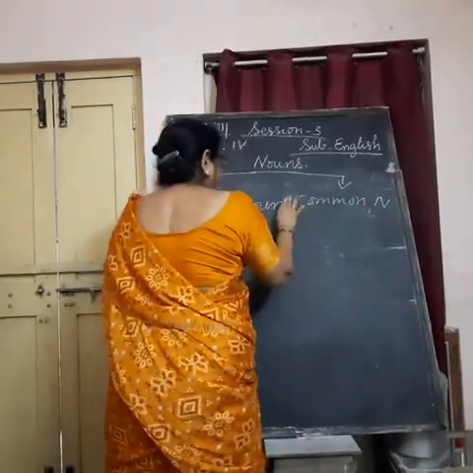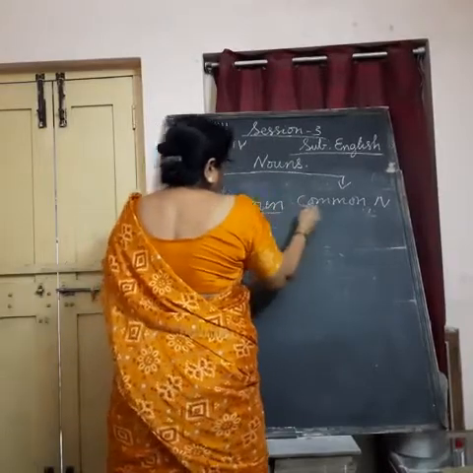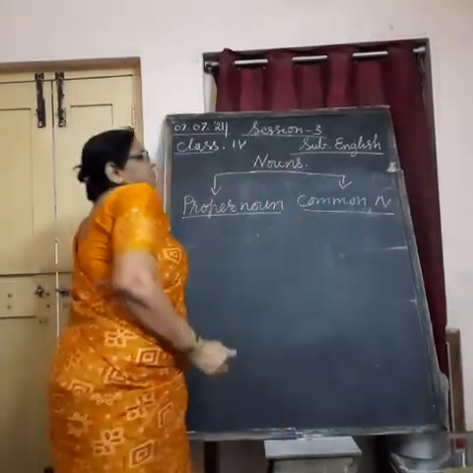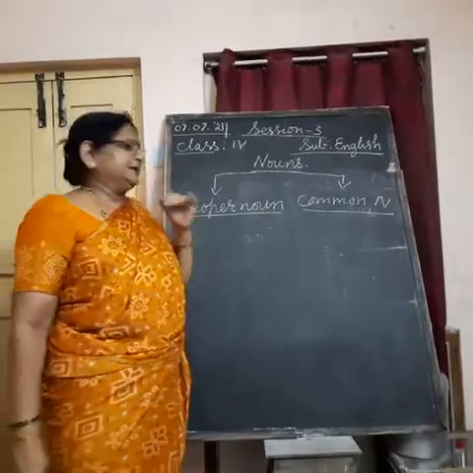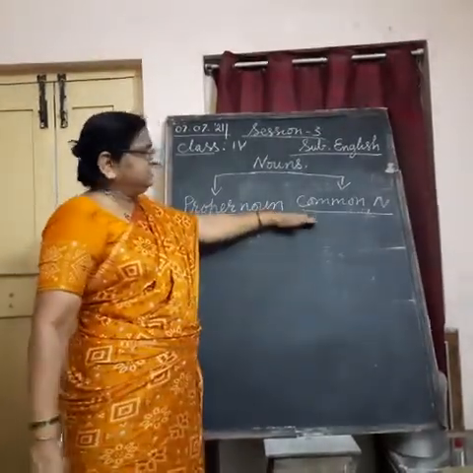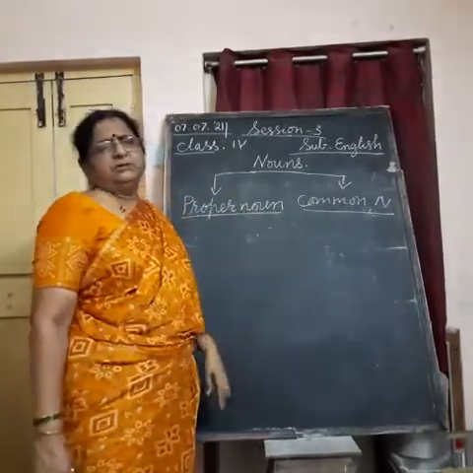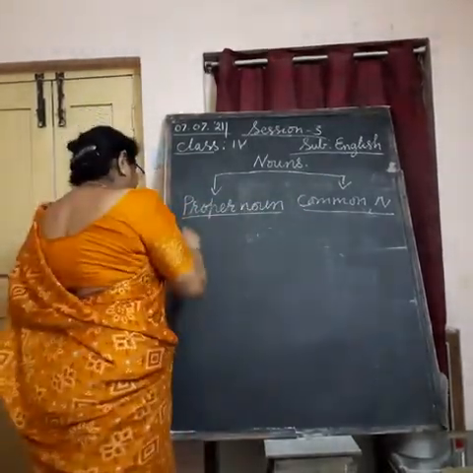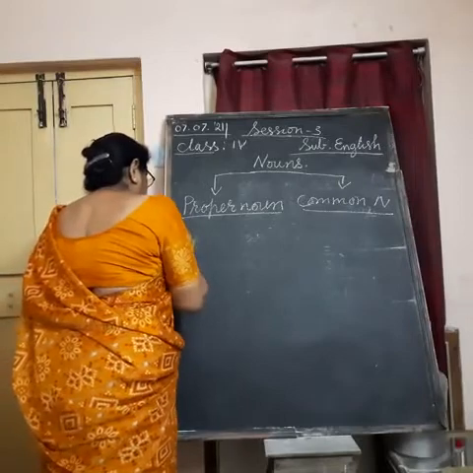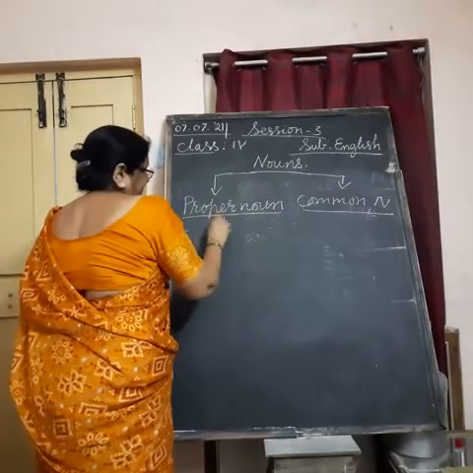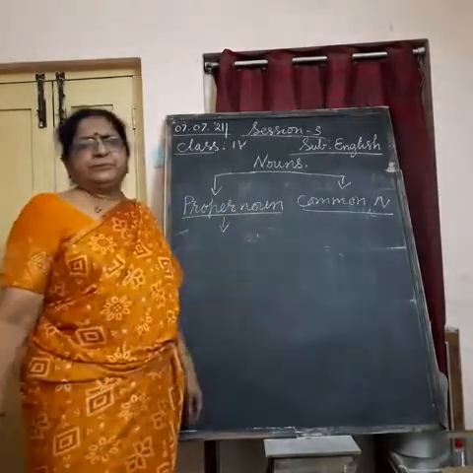Totally 4 to 5 types of nouns are there. First, at this stage, let us know only what is proper noun and what is common noun. First, let us take proper noun.